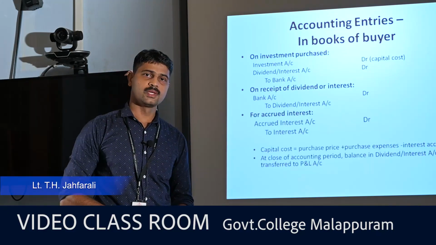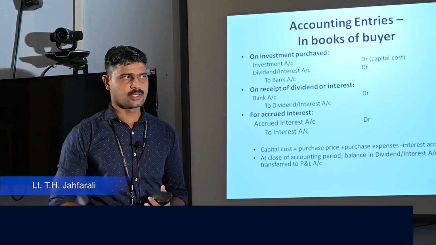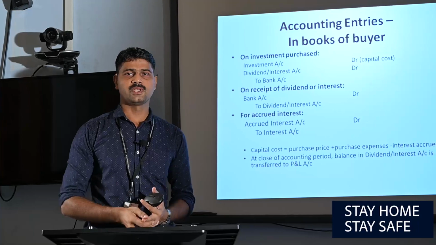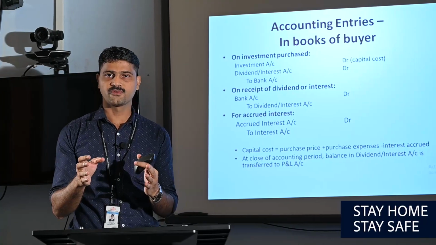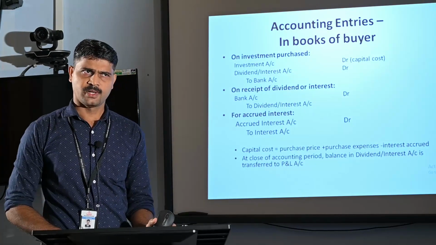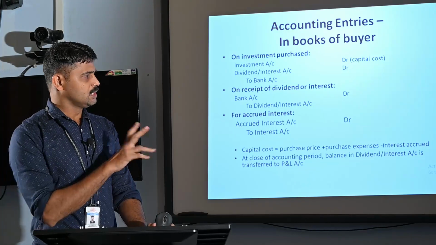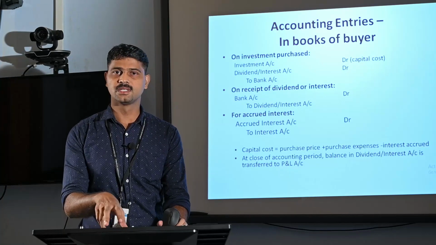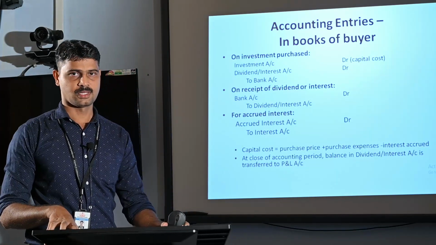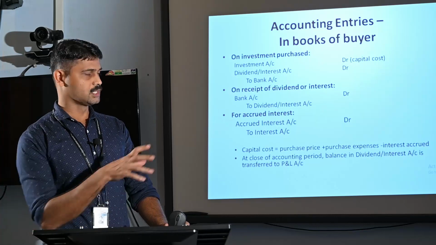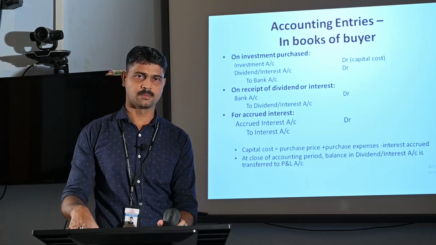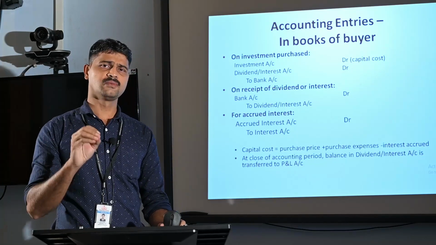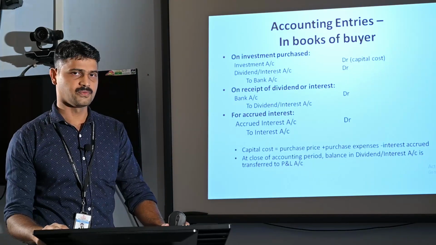Third one, for accrued interest. The accrued interest may arise in case where the due date of interest and the closing date of accounting are different. For example, the interest payable by the company twice in a year. For example, 30th June and 31st December for 6 months each. In this case, on 31st December, the company will distribute interest or dividend to the investor.